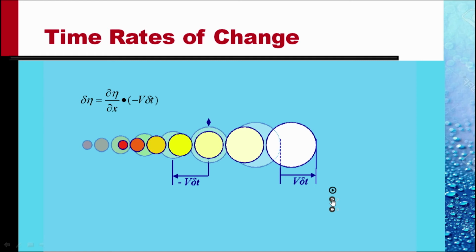So, change in property observed is delta eta equal to del eta by del x into minus v delta t. This change has been recorded purely because of the motion of the particle.